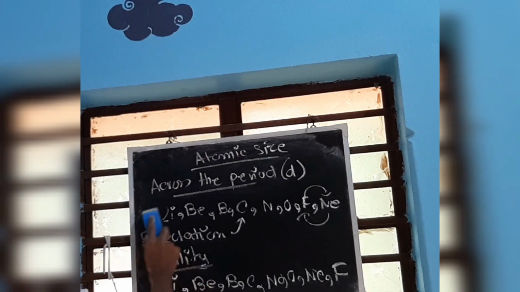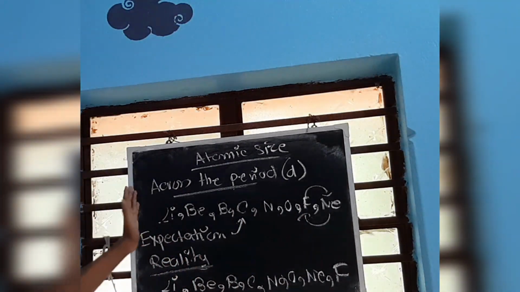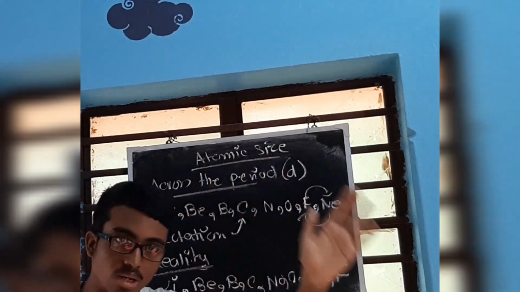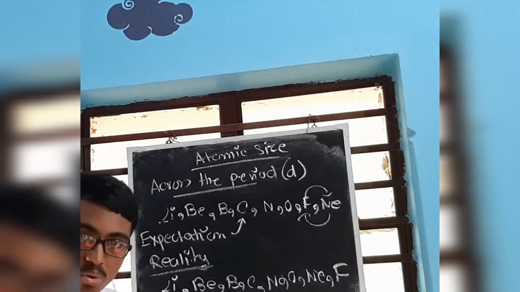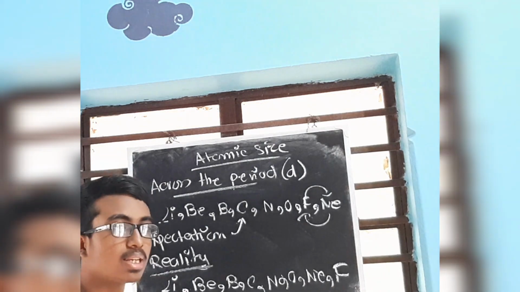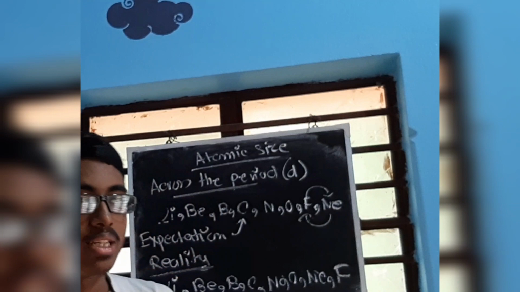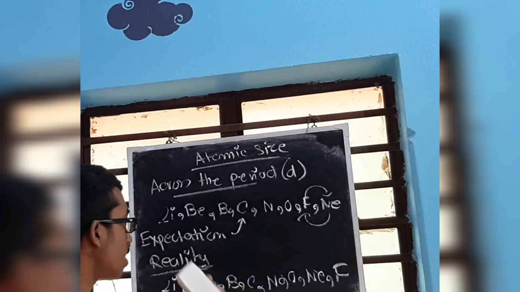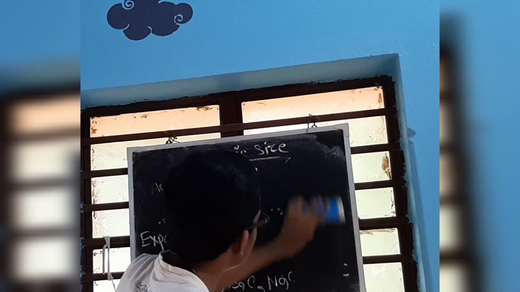It is across the period. So summarizing the entire thing, across the period size has to decrease because nuclear pull has to increase, and electrons are pulled more closely towards the nucleus. The exception lies here: the noble gas, due to maximum electron-electron repulsion, has a size greater than the preceding halogen. Okay, now next is down the group.